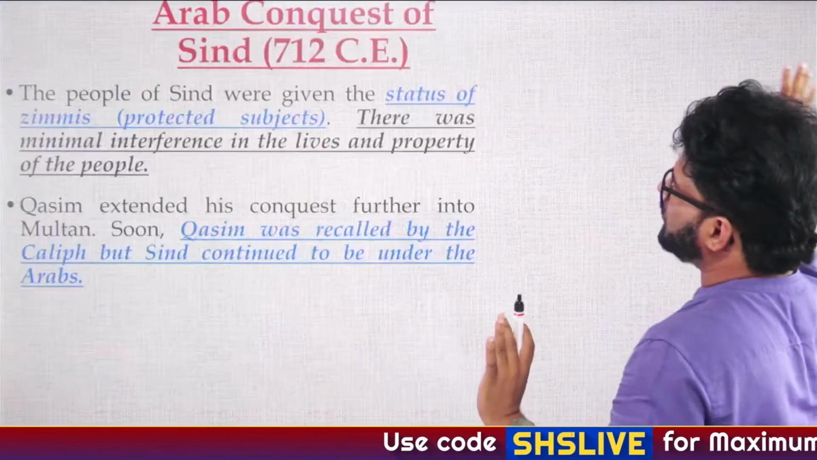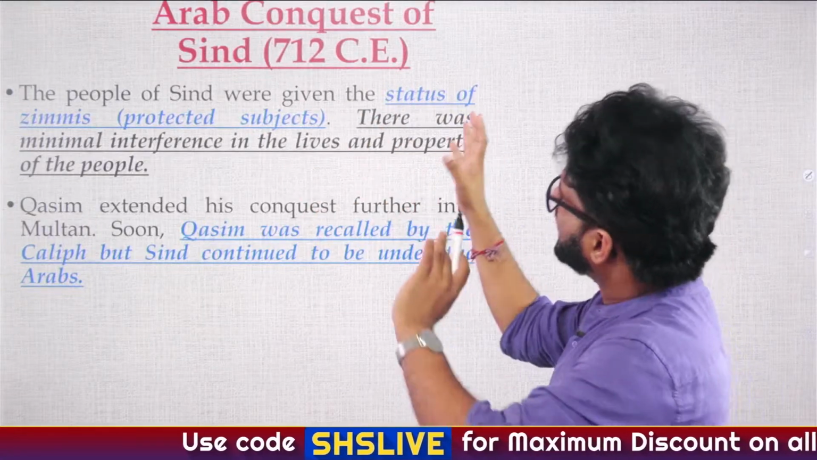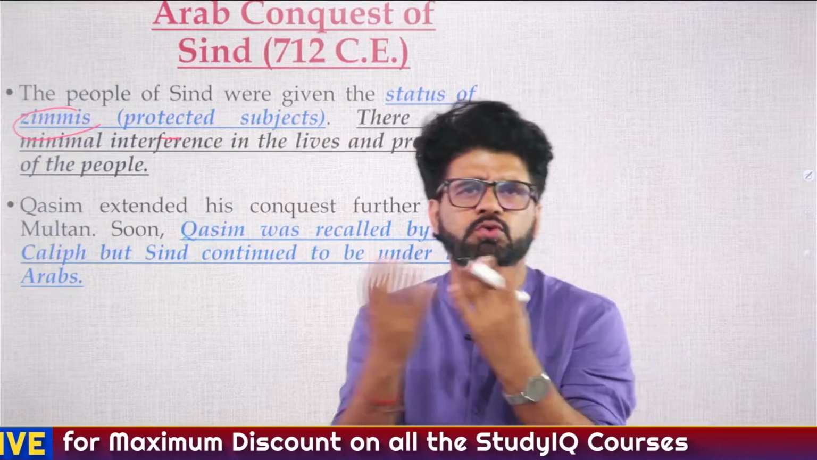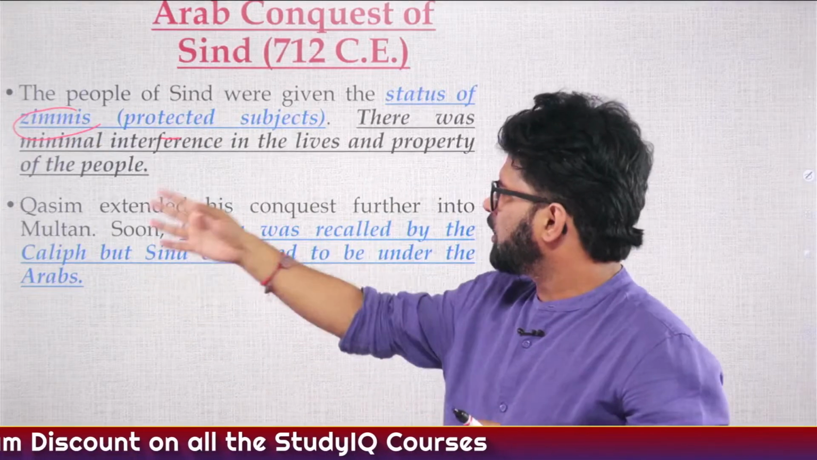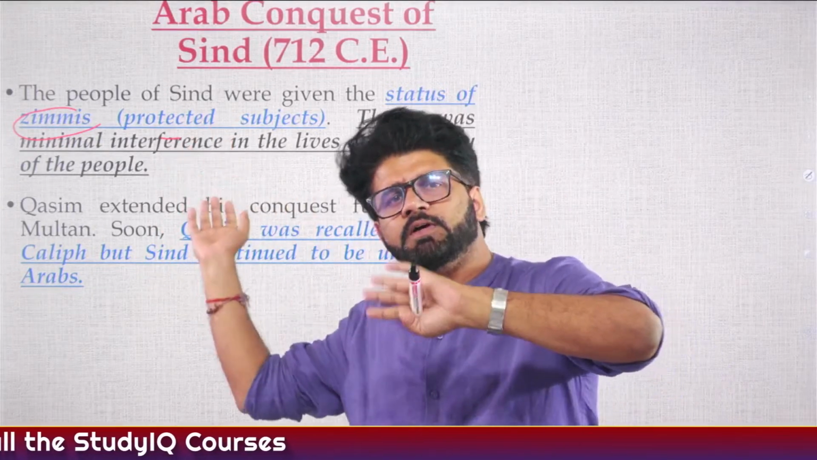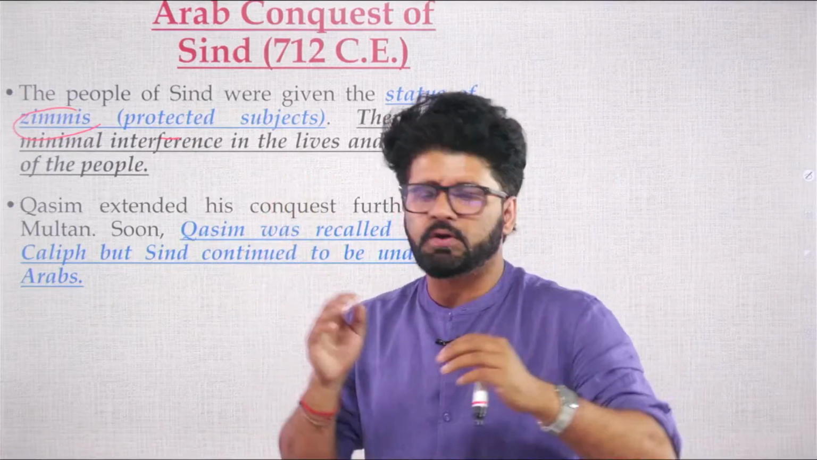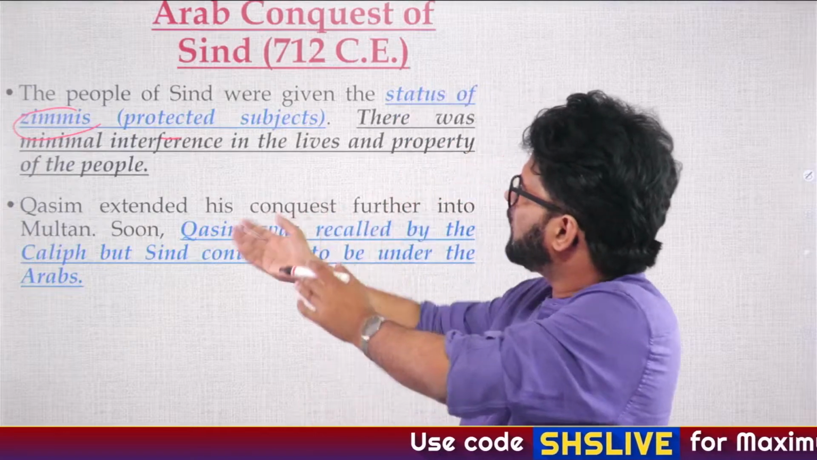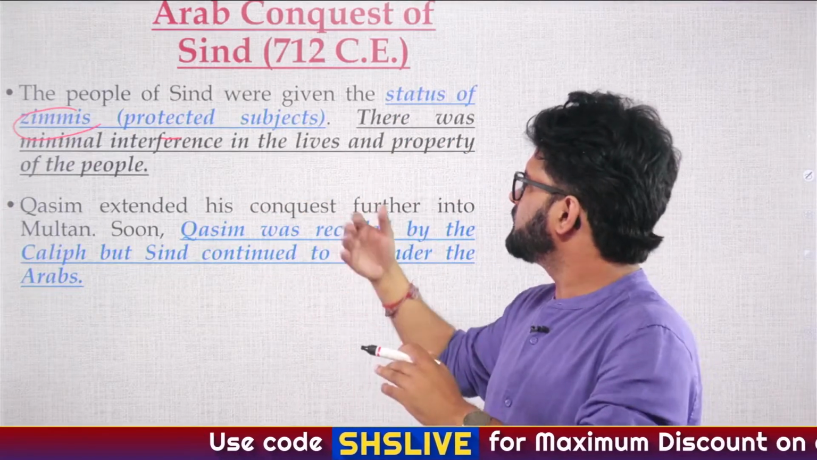Fine. So Arab conquest of Sindh, and again, they gave them the status of Dhimmis, the protected subjects. They can ask you these terms again. And Qasim was recalled by the Caliph, and they did not go further because of Gujara Pratihara. And you people also write the name of that guy who was the founder of Gujara Pratiharas, who stopped them from entering further into the Indian subcontinent.